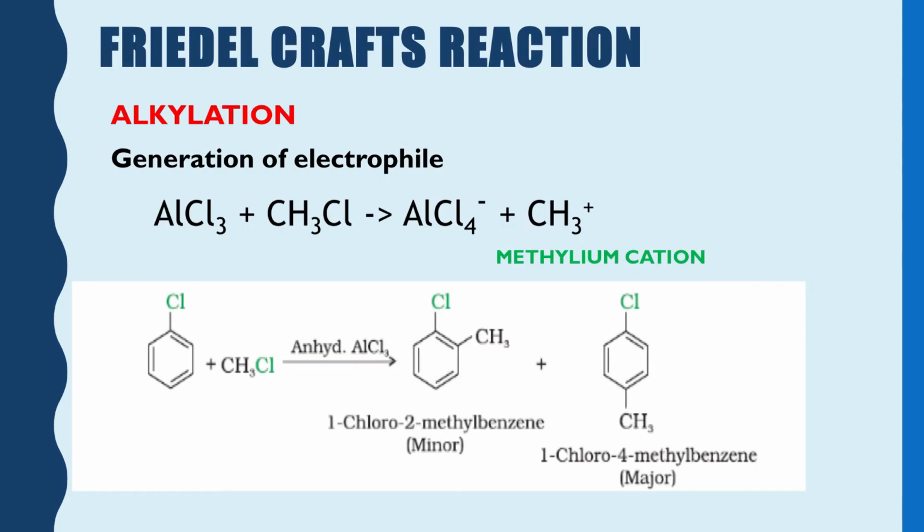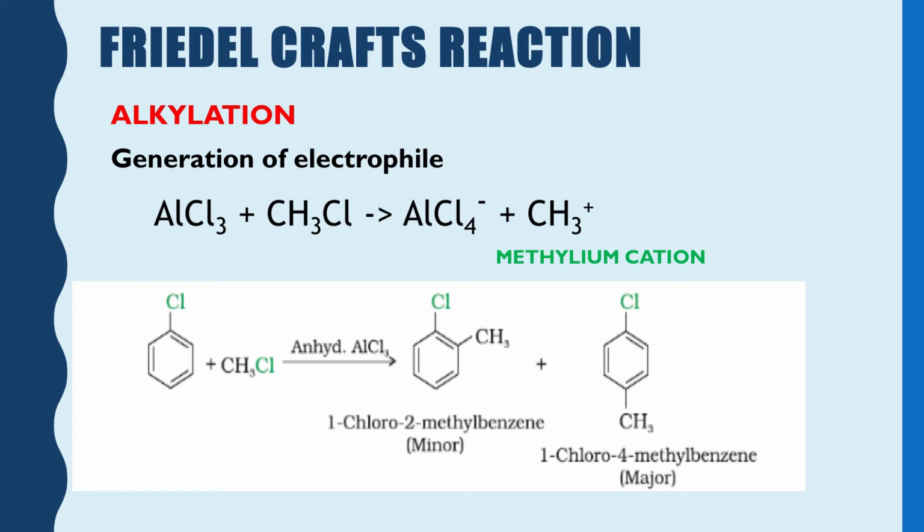Now we are going to discuss a new type of reaction known as the Friedel-Crafts reaction. This Friedel-Crafts reaction is very important for its synthetic importance. Why?